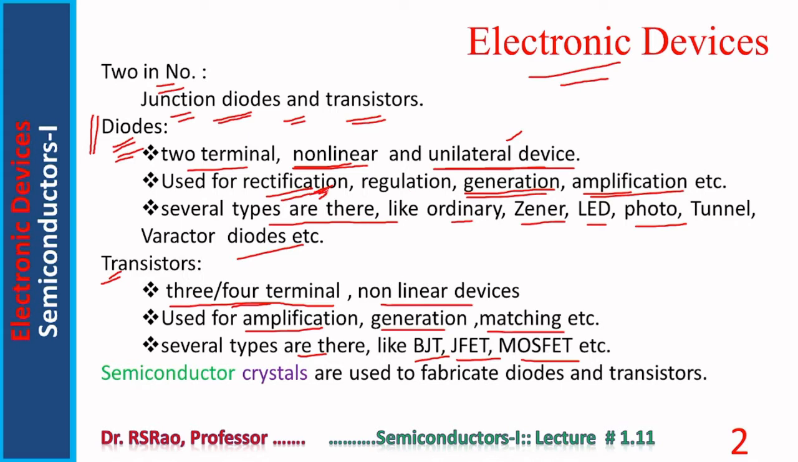Now transistors are mostly active. Only when they are used as passive semiconductor slabs can we say that they are passive. Most of the time they are active. Semiconductor crystals are used to fabricate diodes and transistors.